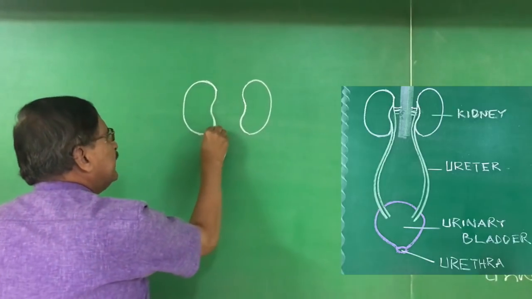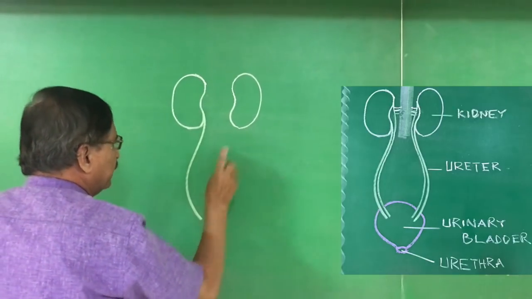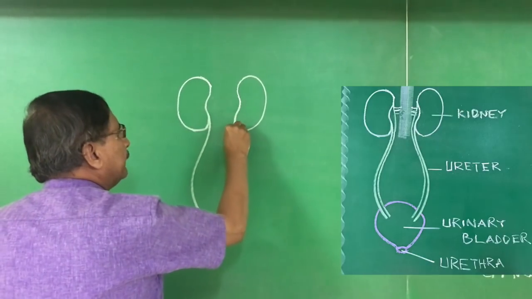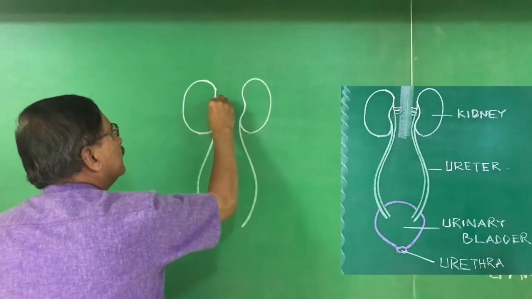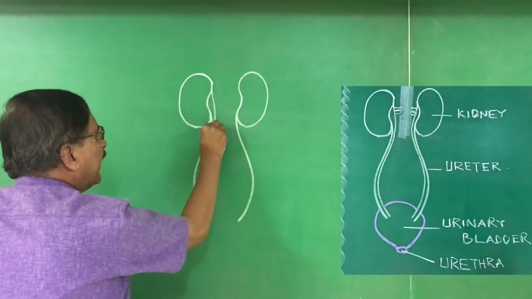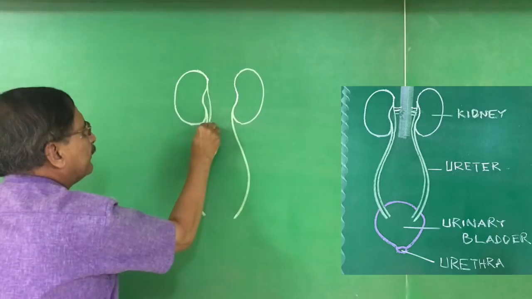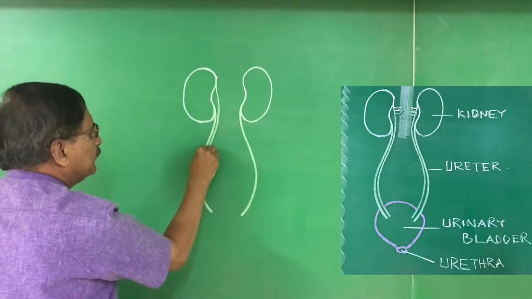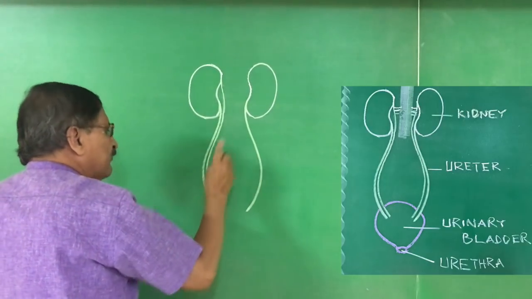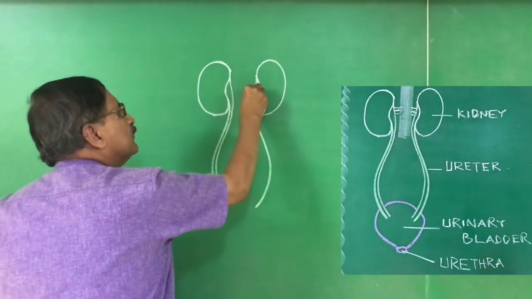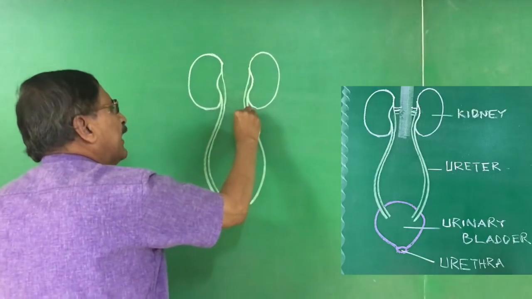Then it is connected with ureter. Okay, you just observe the diagram, which is diagrammatically perfect. You just observe and practice. You can write a better diagram than this.